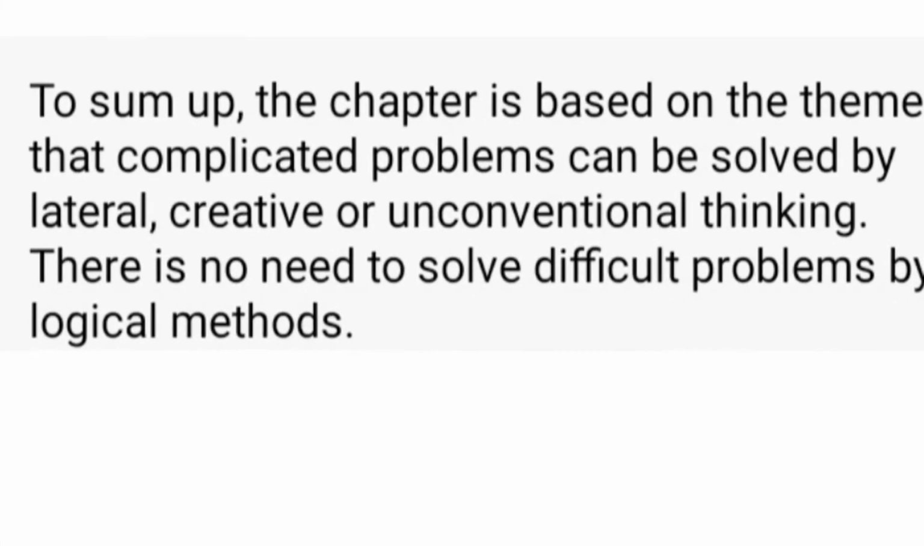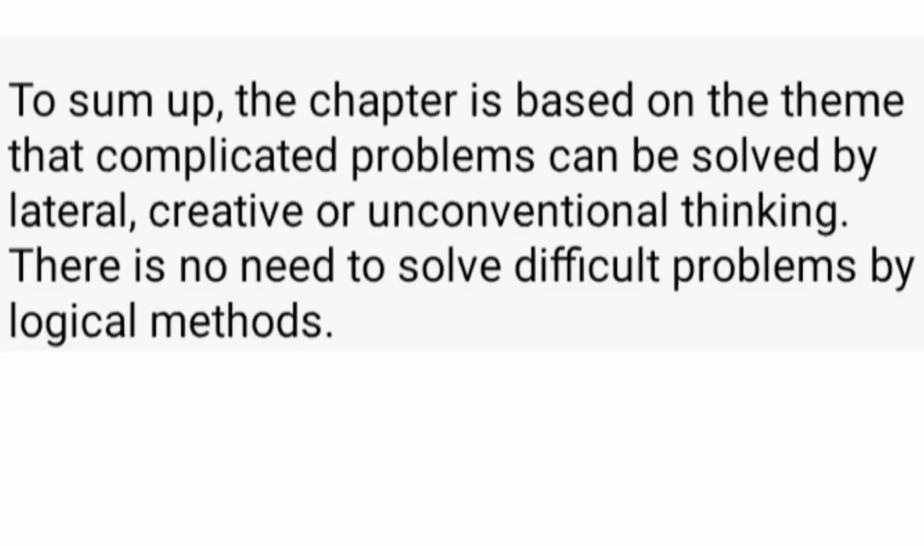So, to sum up, we can say that this chapter is based on the theme that even complicated problems, even complex problems, can be solved by lateral, which we can also call creative or unconventional thinking. There is no need to solve difficult problems by logical methods.